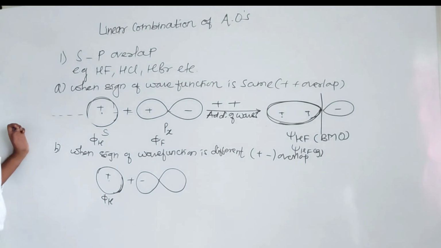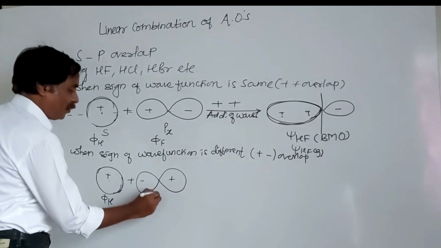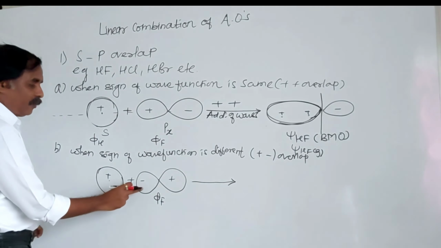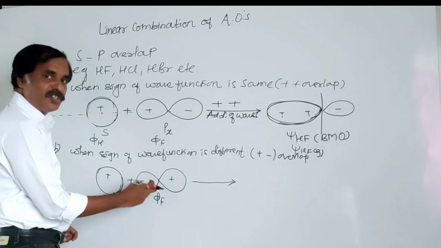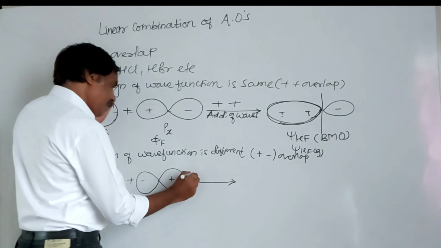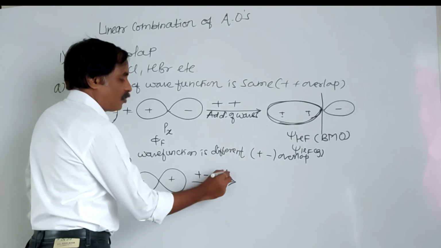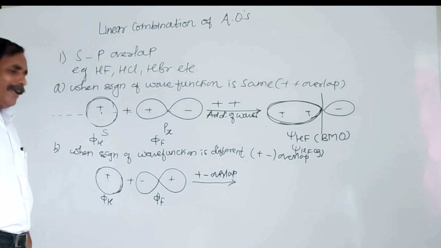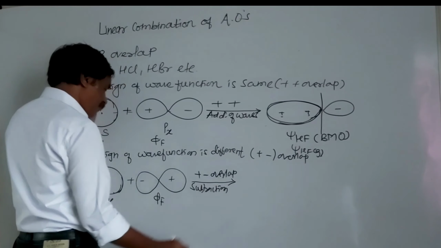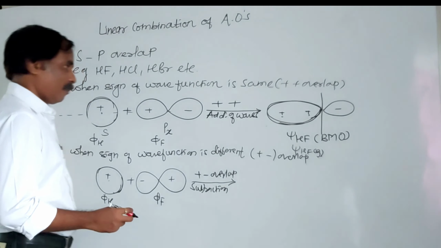This negative sign indicates negative electron density, and here I will take positive. This is the wave function of fluorine. So here, definitely, the negative head of this wave function is headed towards the positive, and between positive and negative there is a subtraction, that is, positive-negative overlap. This overlap is said to be positive-negative overlap, and there is subtraction of waves, and when there is subtraction of waves, an anti-bonding molecular orbital is formed.